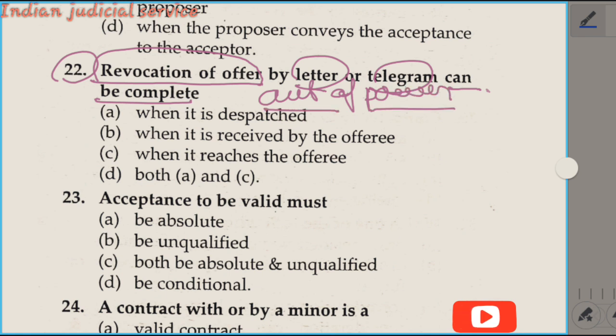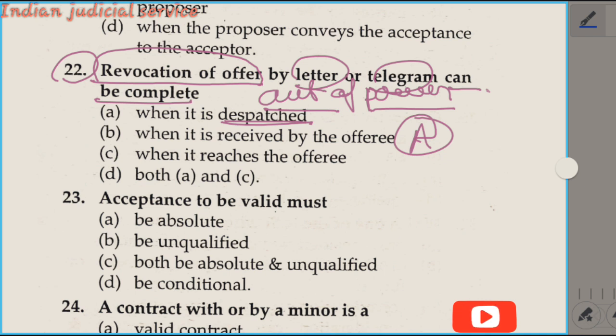Who makes it? At that time, revocation of offer is completed. Let's take an example to better understand. A is a person who wants to revoke the proposal by telegram. So revocation is complete against A when the telegram is dispatched.